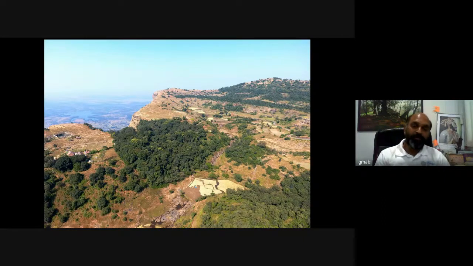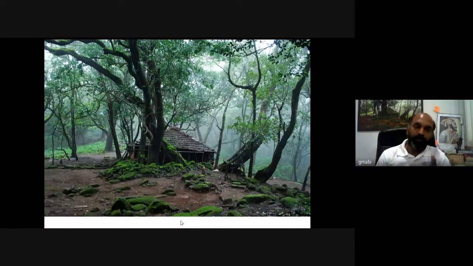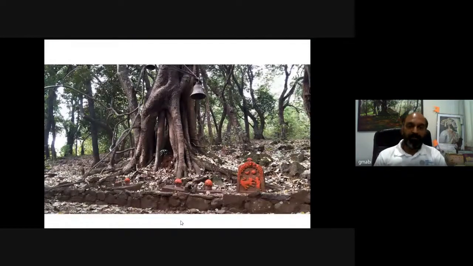This is one of the important tributaries of the Bhima river. This river is called Ghod river, or Ghod Nadi in Marathi. Then this is the sacred grove from Durgawadi, from Junnar in Maharashtra. This is Ratanwadi sacred grove.